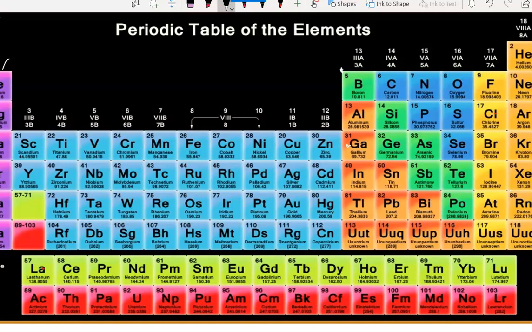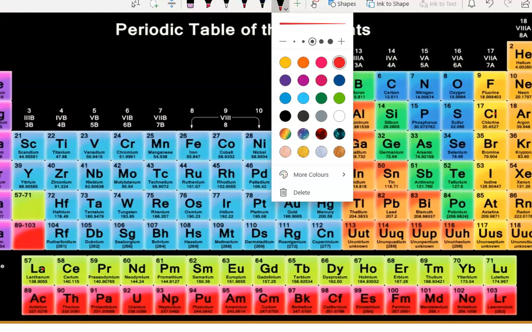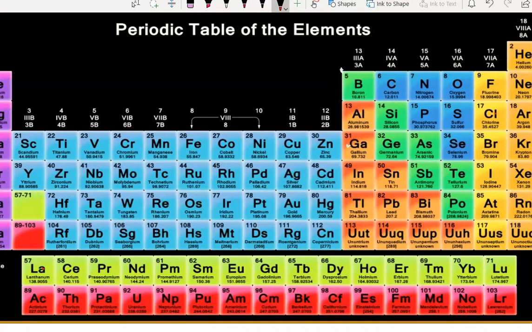I am not having space here, so I will write it here. Light metal. All of these are light metals. Their weight is very less here. And if you can see here, this is the 1s group and this is the 2s group.